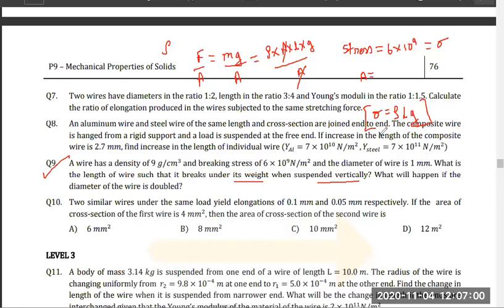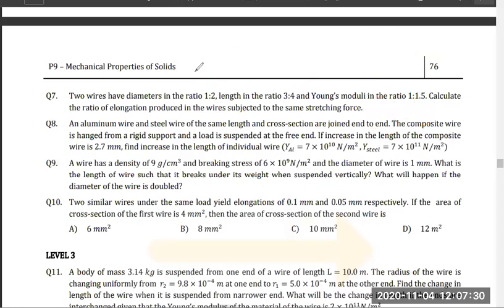Clear? Now, don't you think that everything is given? Sigma is given, rho is given, g we all know, you have to find L. As simple as that. Yes or no? Tell me. Easy? Okay. This is question number 9. Was that very difficult? Think about it, guys. Ask yourself, what is this problem, how we can approach, what is it that we couldn't understand.